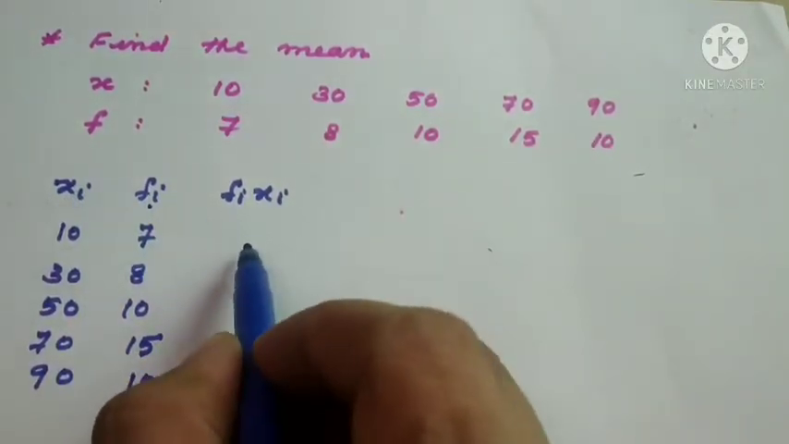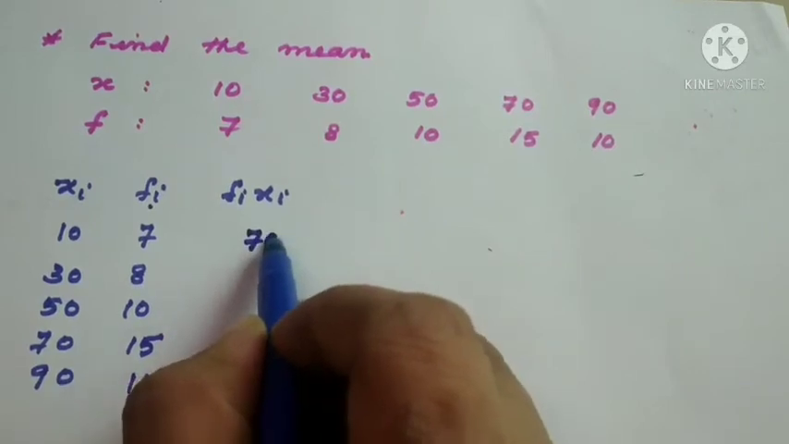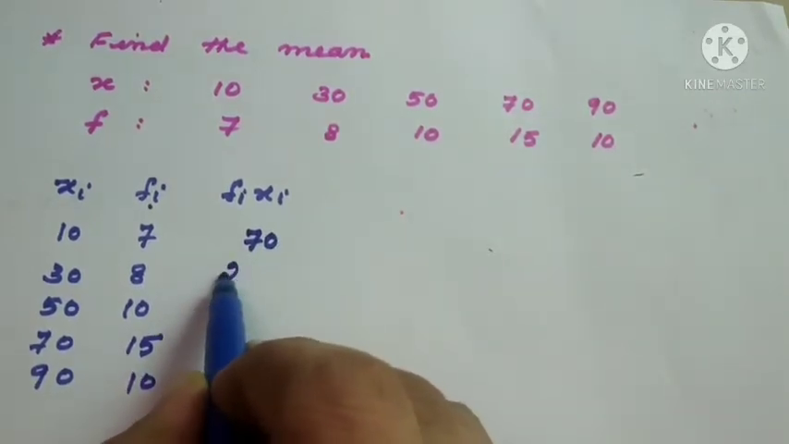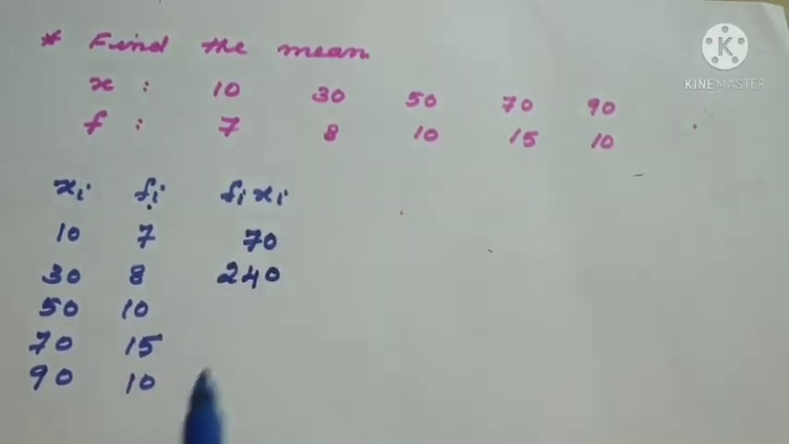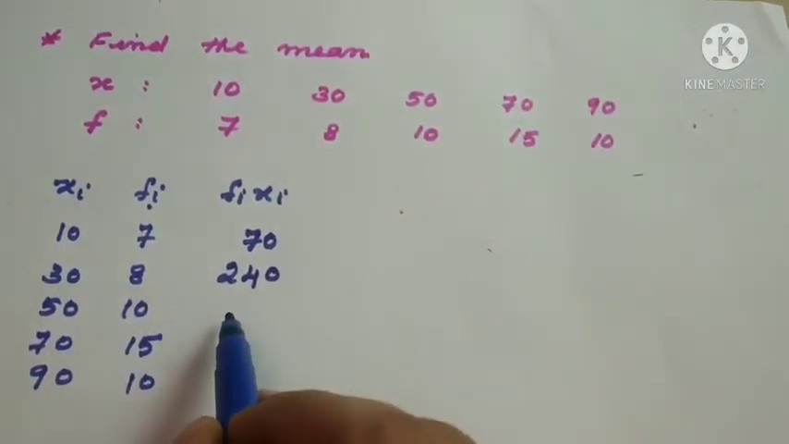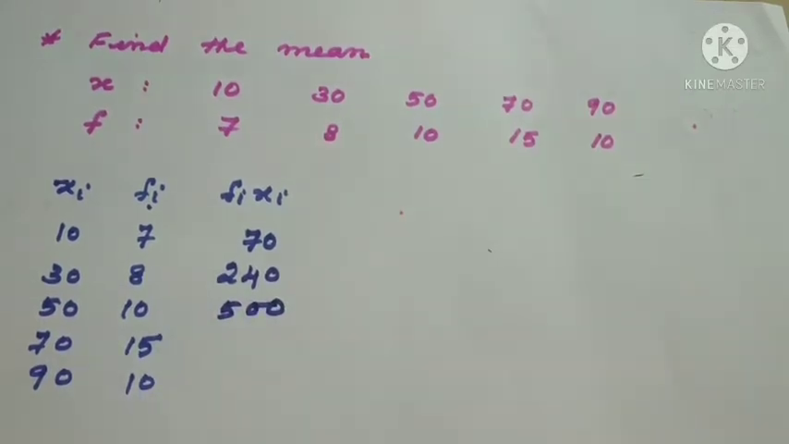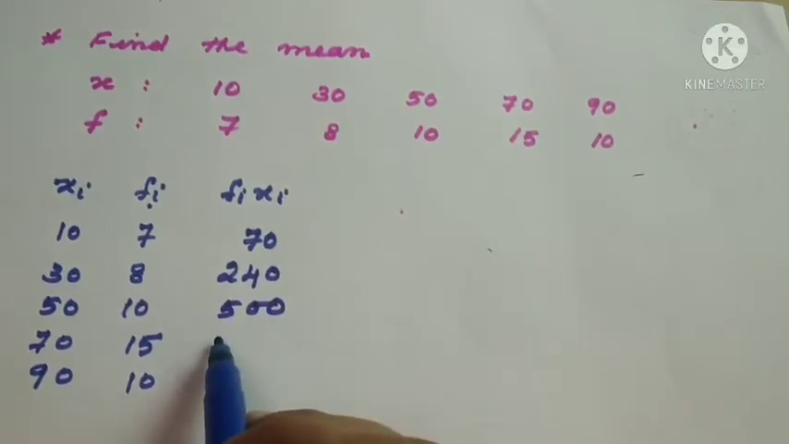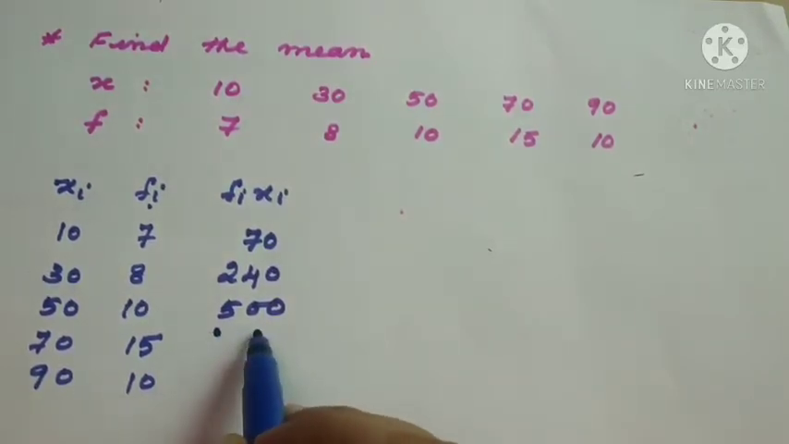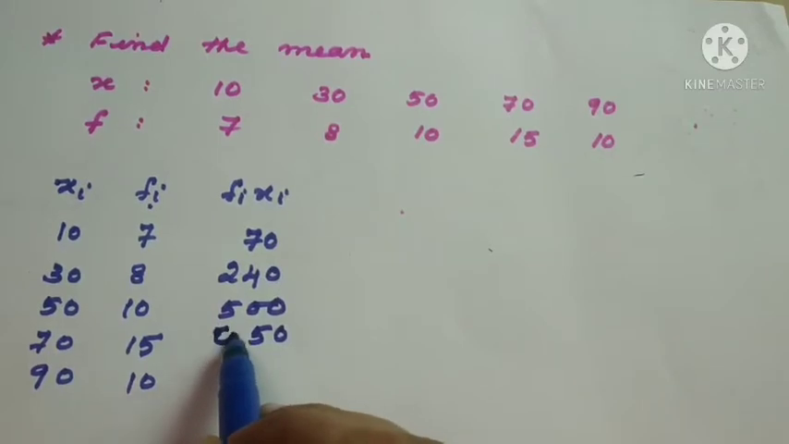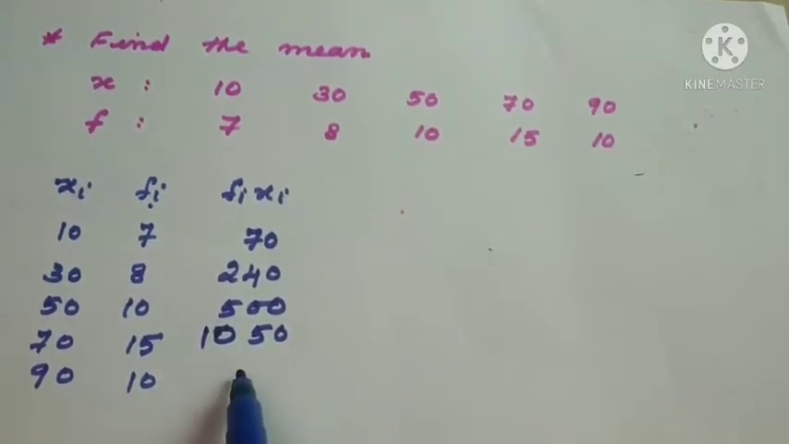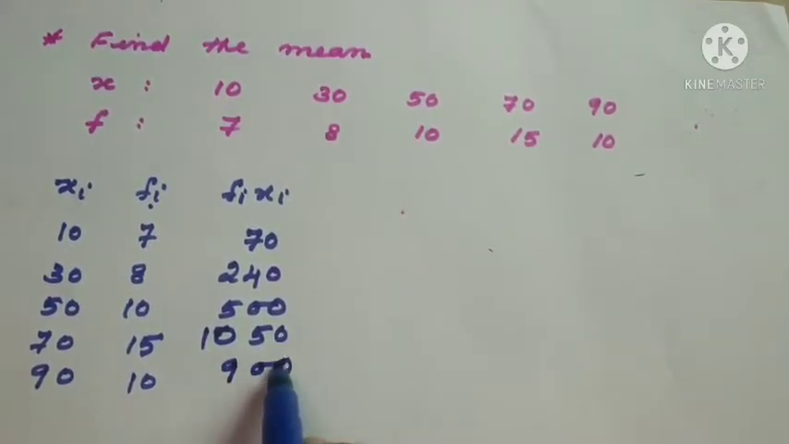So 10 into 7, it is 70. 30 into 8, it is 240. Keep the place value correct, then write one below the other. 50 into 10, it is 500. Next, 70 into 15, it is 1050. Next, 90 into 10, 900.